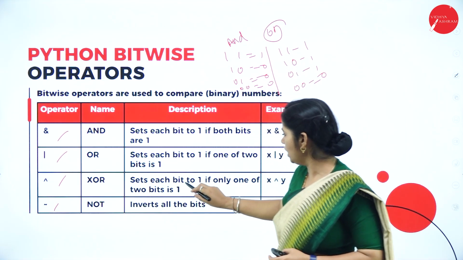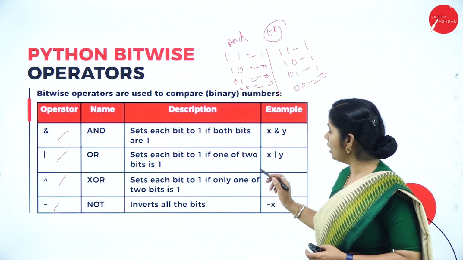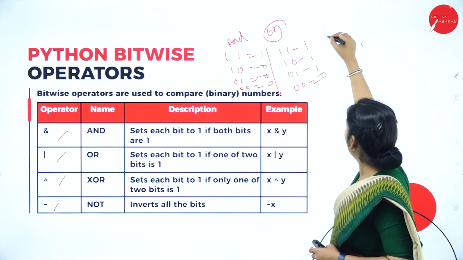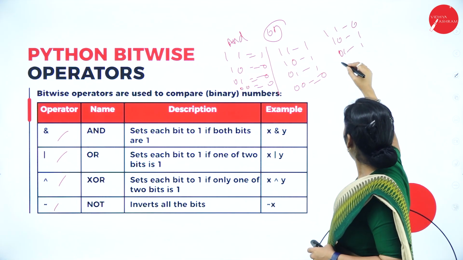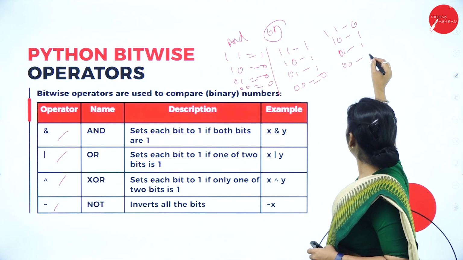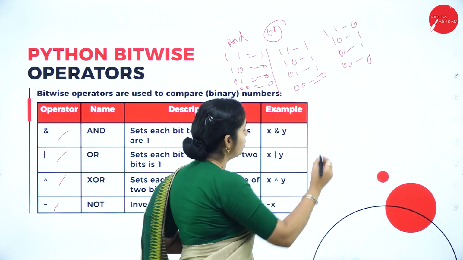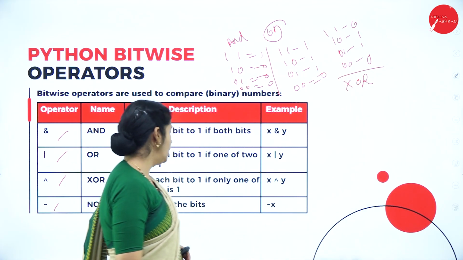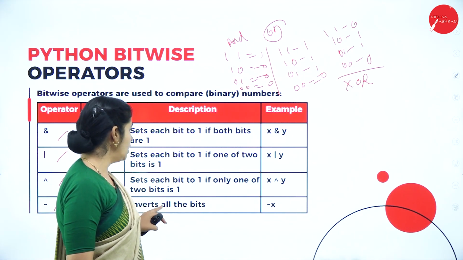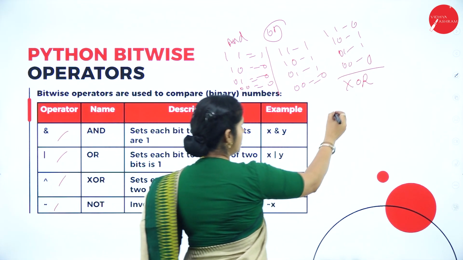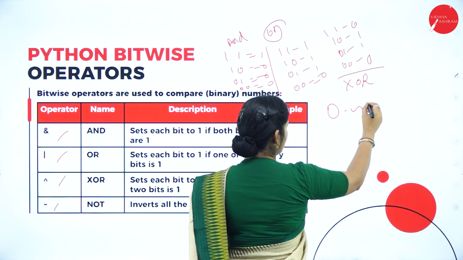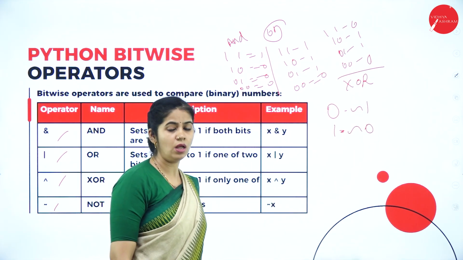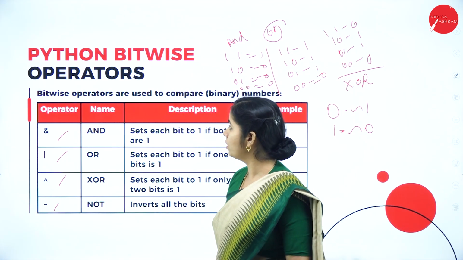Next, XOR sets each bit to 1 if only one bit is 1. That means 1 0 and 0 1 will be equal to 1, 1 1 will be 0, and 0 0 will be 0. This is for the XOR operation. And the NOT operator inverts the bit. If it is 0, it will invert and give 1. If it is 1, it will invert and give 0. That is the NOT operation among the bitwise operations.